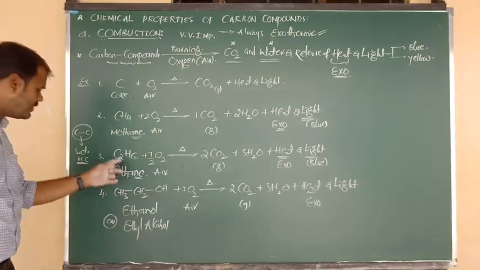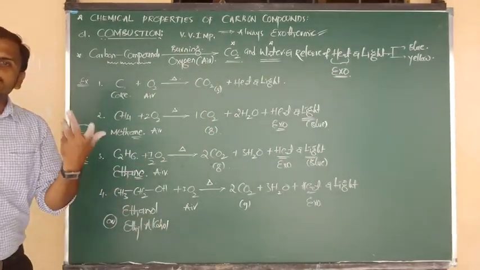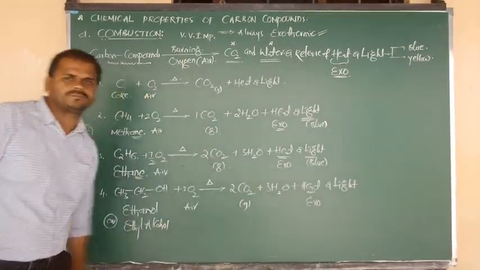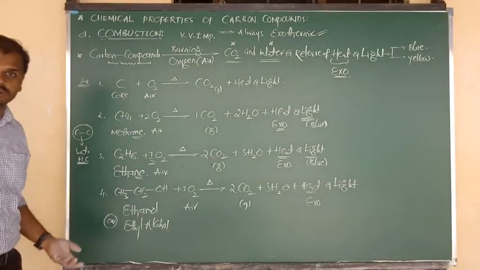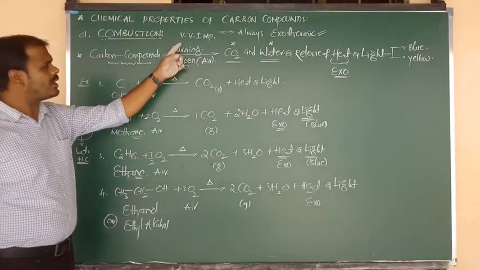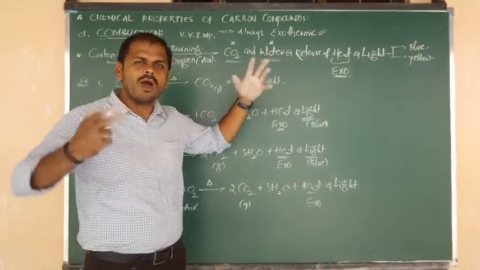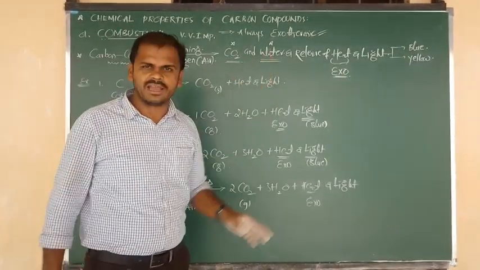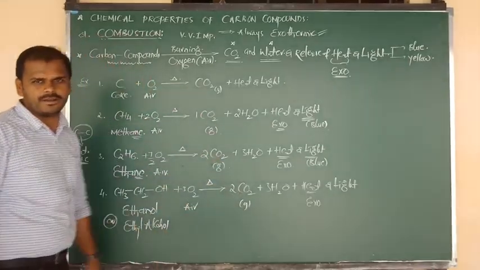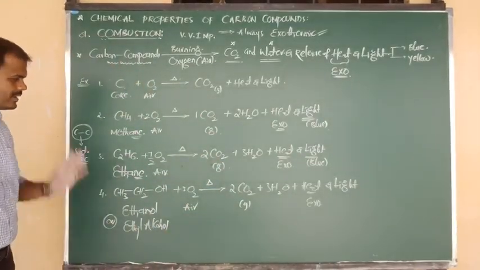Give the combustion of methane, this reaction you have to write. Give the combustion of ethane, write the reaction. Give the combustion of alcohol, give this reaction. And what is the definition of combustion? Carbon compounds on burning with oxygen give carbon dioxide and water along with the release of heat and light is called combustion.